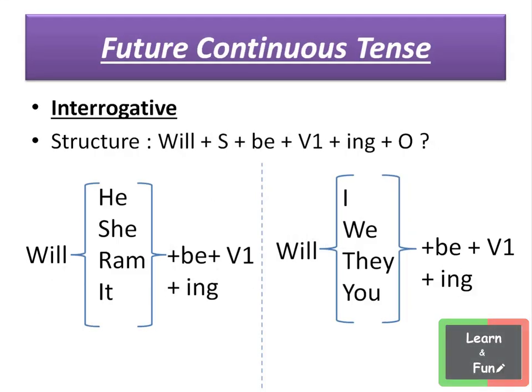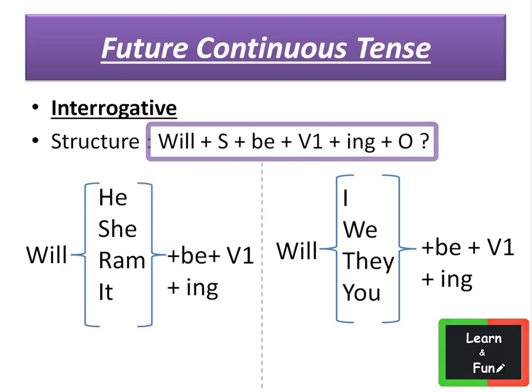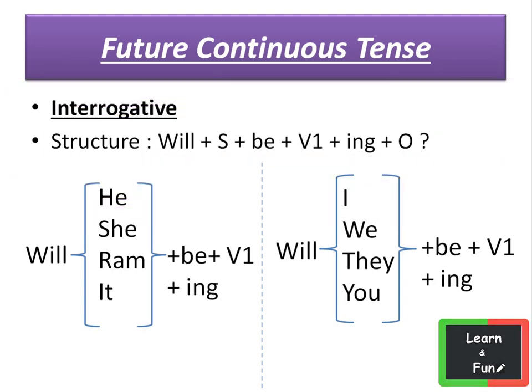Let's see interrogative structure for future continuous tense. Will plus subject plus be plus verb first form plus ing plus object. To make it interrogative, we always use will before the subject.